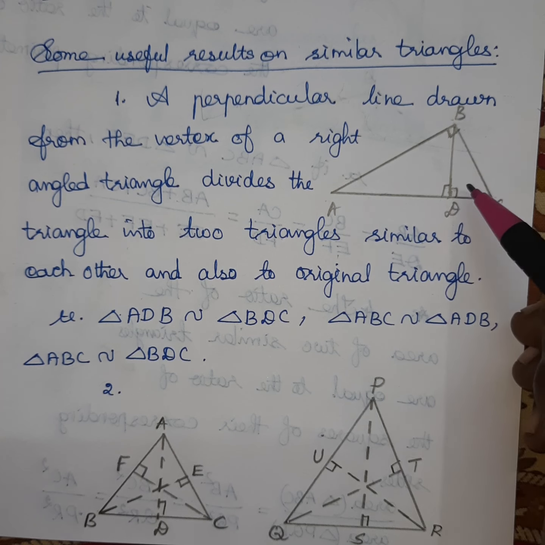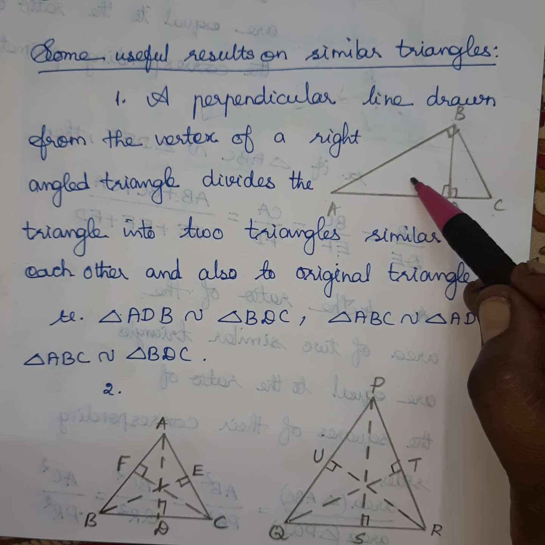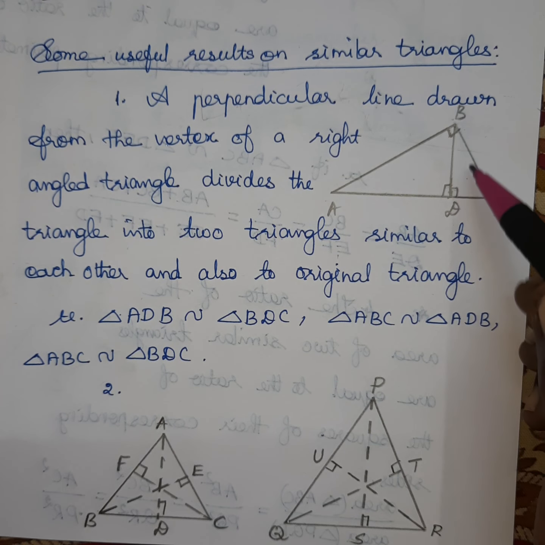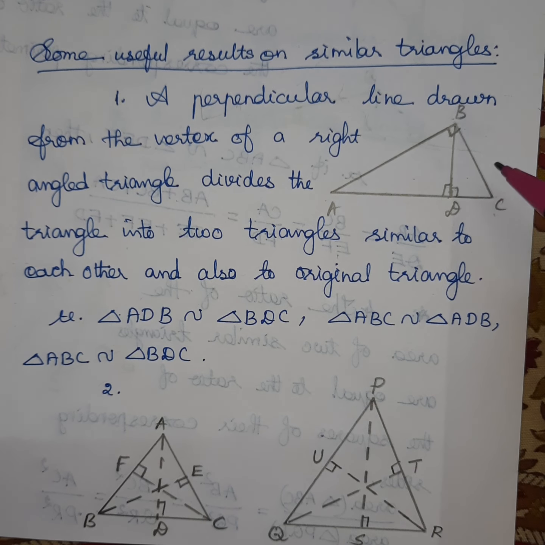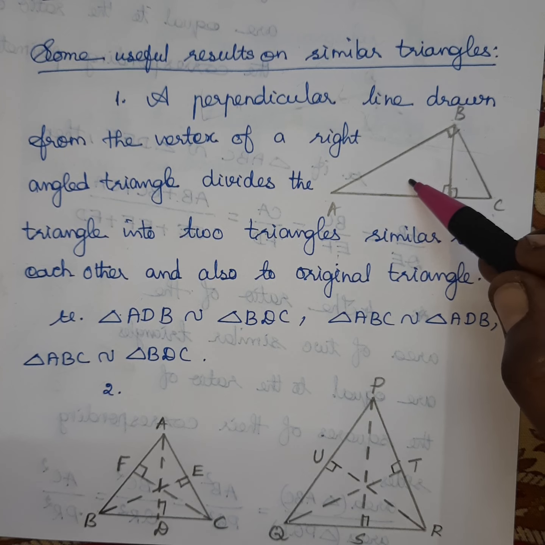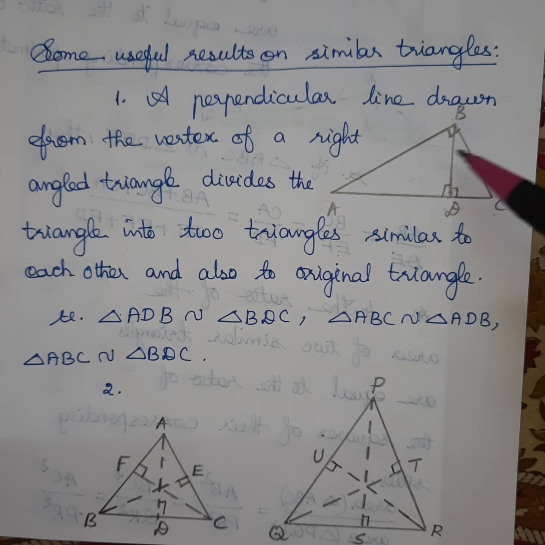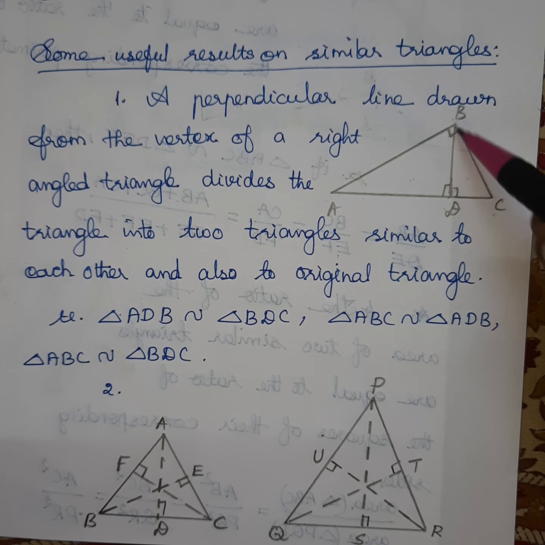Then our result is that each small triangle is similar to the other small triangle and to the big triangle. Each one is similar to the remaining two. So big triangle ABC is similar to this middle size triangle ABD. Next, big triangle ABC is similar to the small triangle BCD.